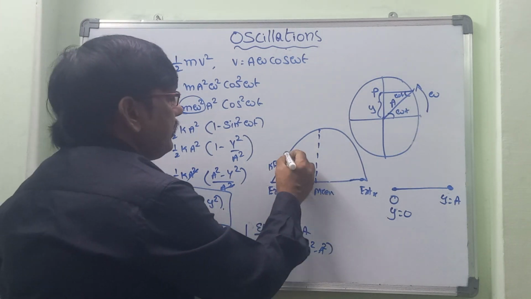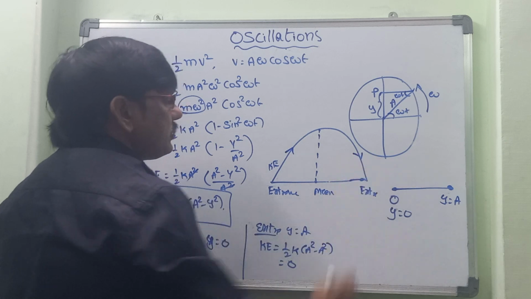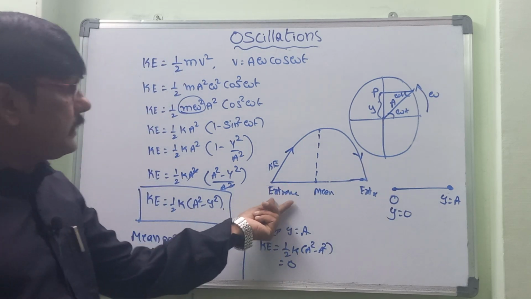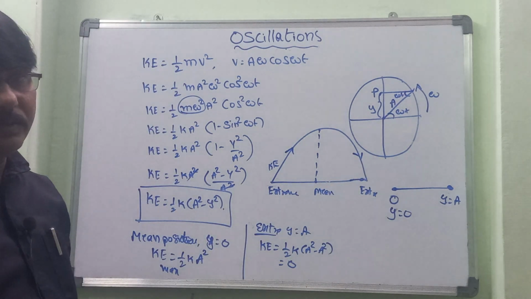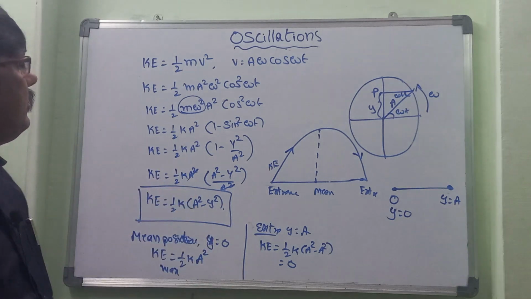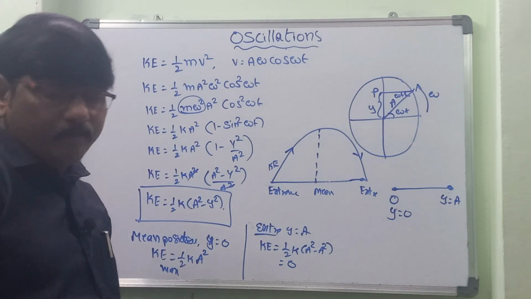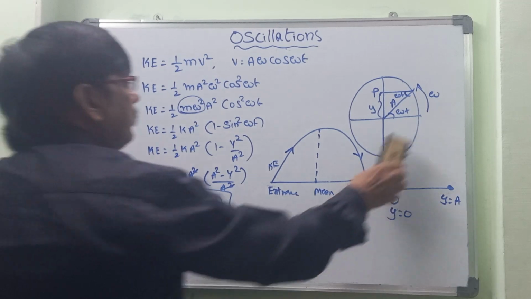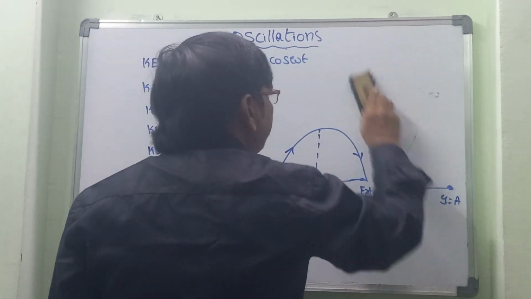So here is the kinetic energy traveling towards this side, and again of course this side. At both the extreme positions, the graph is equal to 0. Now that is about kinetic energy. Now let us talk about the potential energy.